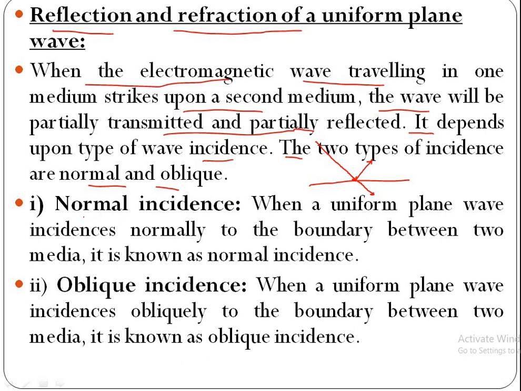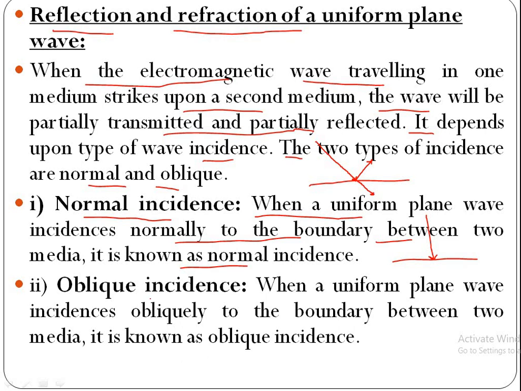First incidence, normal incidence. When a uniform plane wave is incident normally to the boundary between two media, then it is known as normal incidence. For example, this is boundary separating two media. If wave is incident normally like this on the boundary, it is called normal incidence.